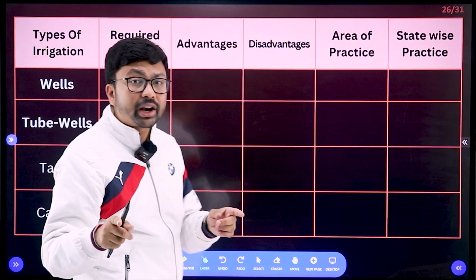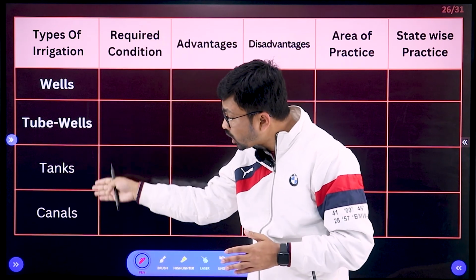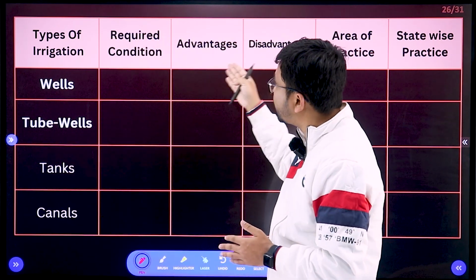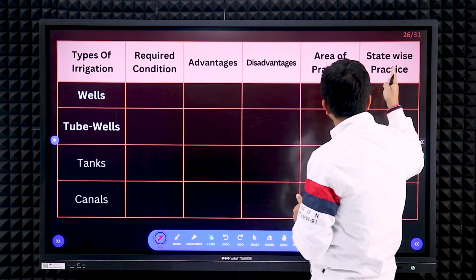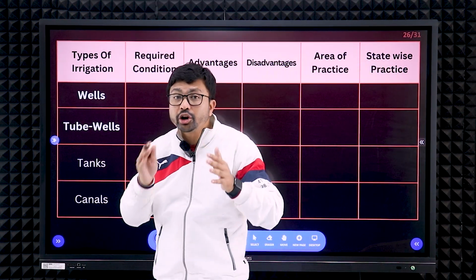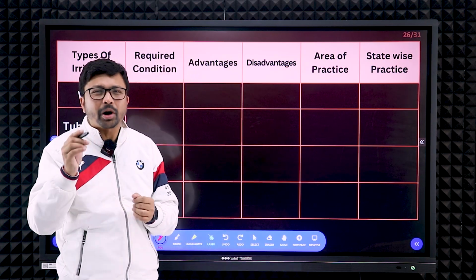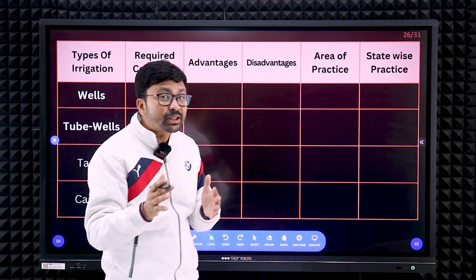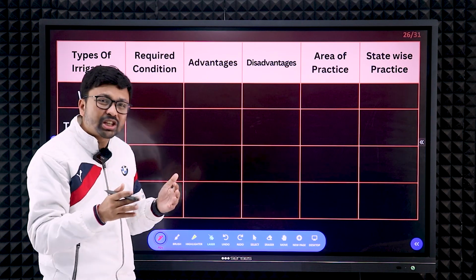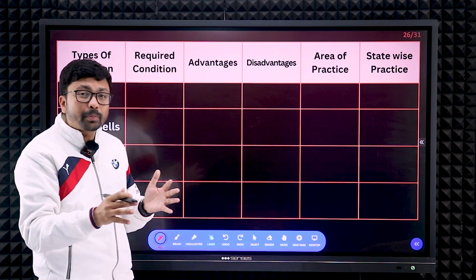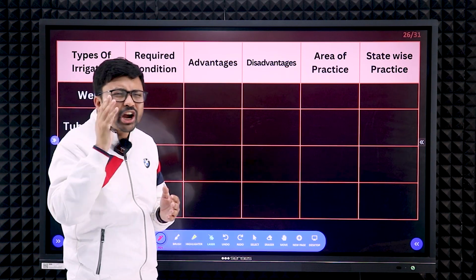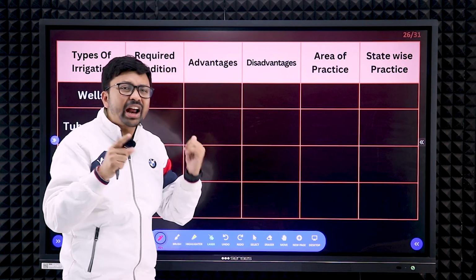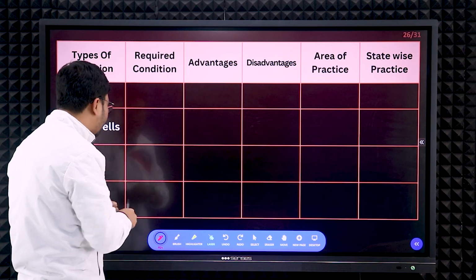This is very important, right? You need to know about all the types of irrigation under those headings: the required condition, advantages, disadvantages, area of practice, and state-wise distribution. You can collect the information from your textbook. As I said, maximum weightage from this chapter is given to this part, right? So you need to get all the information, make notes by your own, collect the information from your textbook. It will not take more than 10 minutes and it will help you to get good marks in your exam.